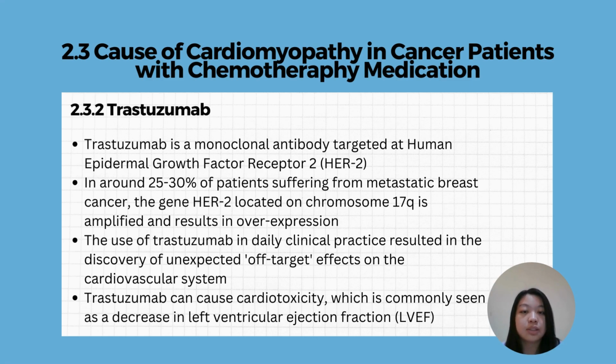Trastuzumab is a monoclonal antibody targeted at human epidermal growth factor receptor 2. In around 25 to 30% of patients suffering from metastatic breast cancer, the gene HER2 located on chromosome 17q is amplified and results in overexpression. This causes the growth and division of cancer cells to become faster.